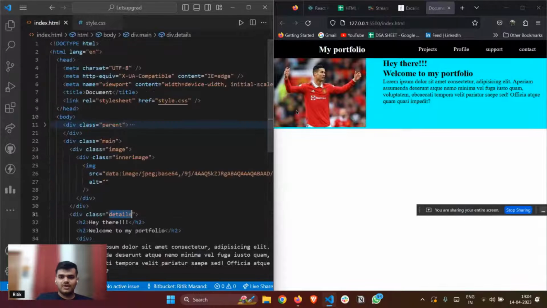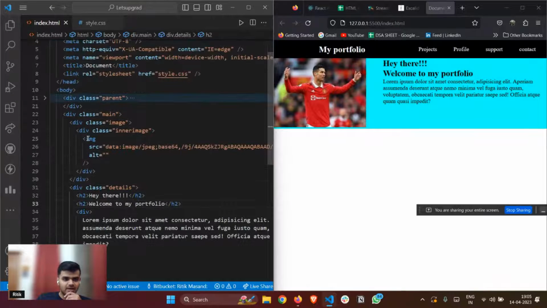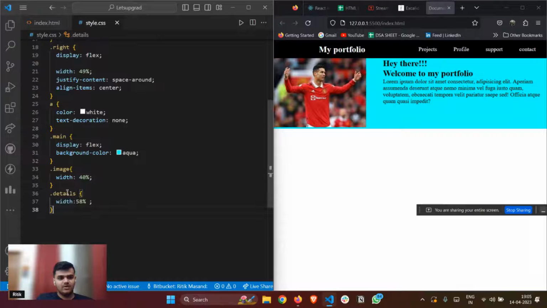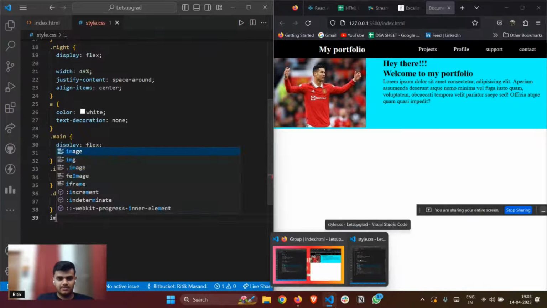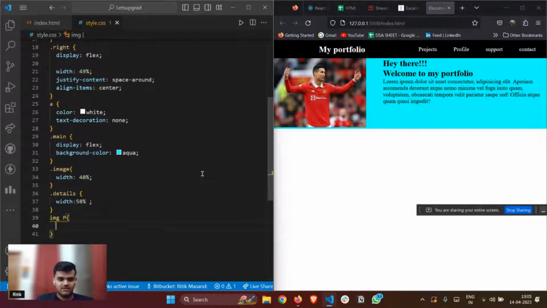Now let me also format my image, make it circular, and add some margin to it as well. How would I do it? This is my image tag, right? I hope everyone knows how to target tags. So I'll quickly mention image here.